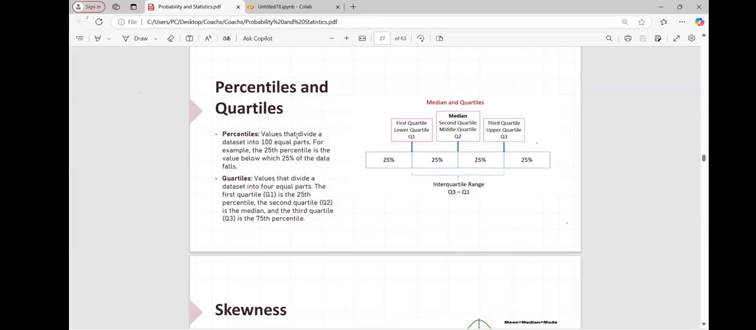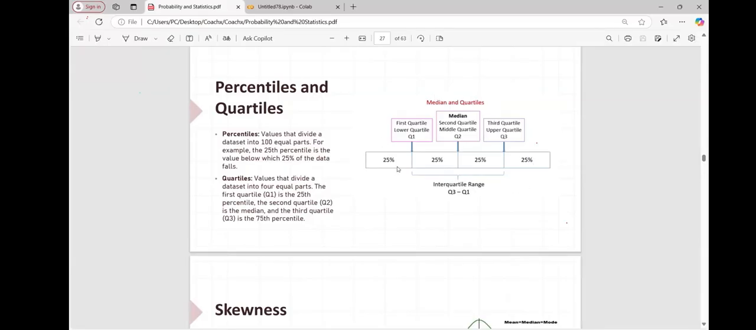Percentile and quartile: what is it? It's just a way of seeing how your data is distributed. Is it in the first quartile, the second quartile, or the third quartile? The first quartile is 25% of the data, at 50% of the data you have the second quartile, and the third quartile is at 75%. Got it? Why are we doing this?